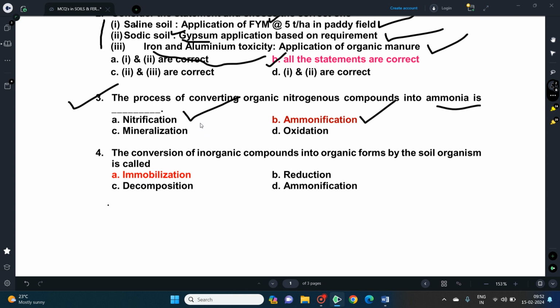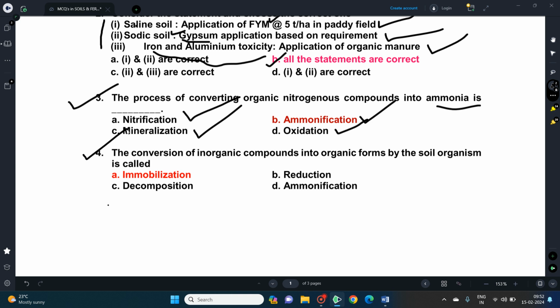And with respect to mineralization, this is the conversion of chemical compounds into organic matter. And oxidation is the loss of electron, that is an element combines with oxygen to form a compound.